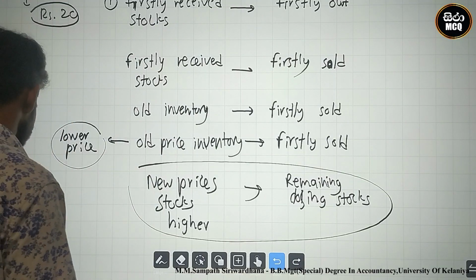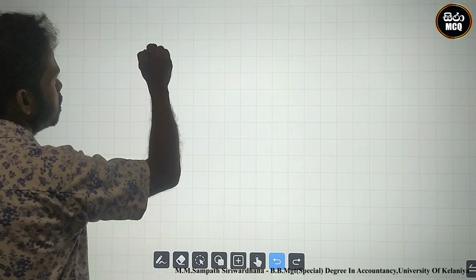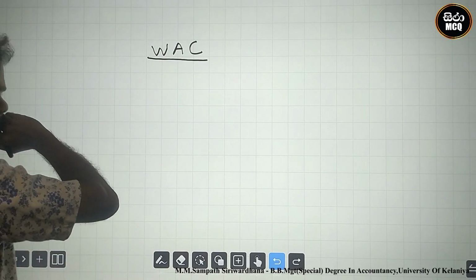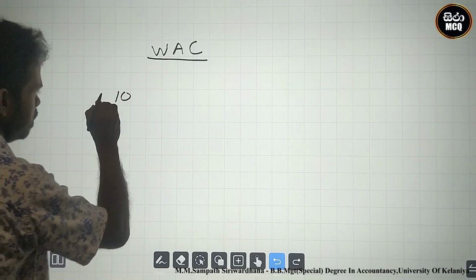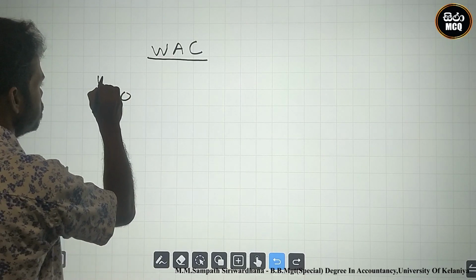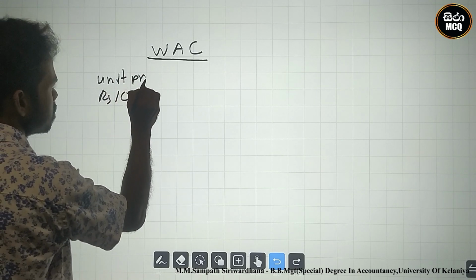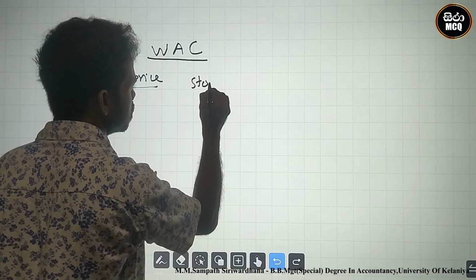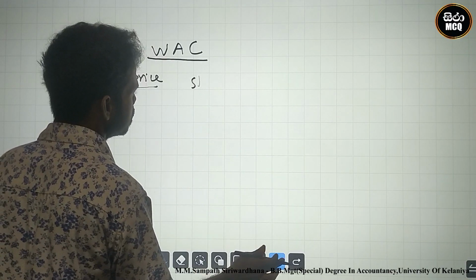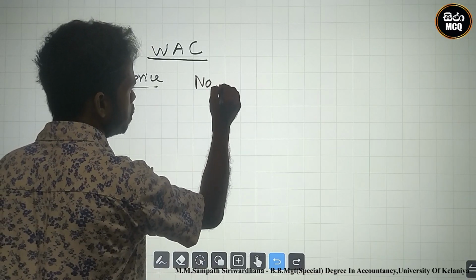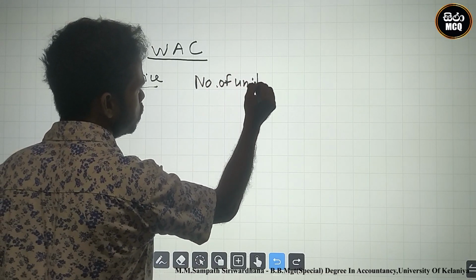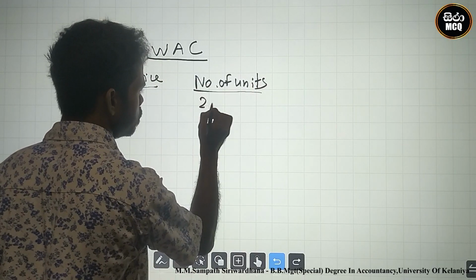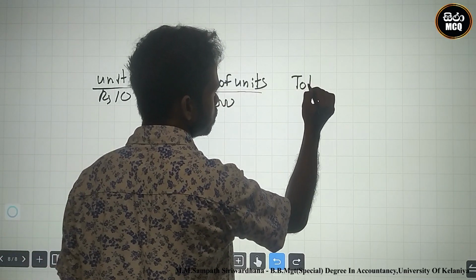But under the WAC method, the weighted average cost method, this is the inventory, the unit price in rupees, and the number of units is 2000, giving the total value.